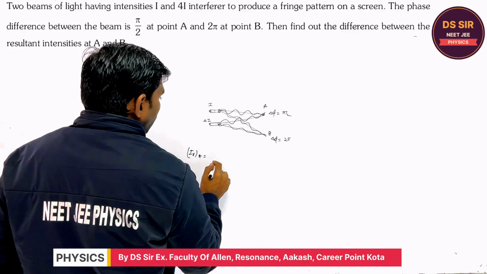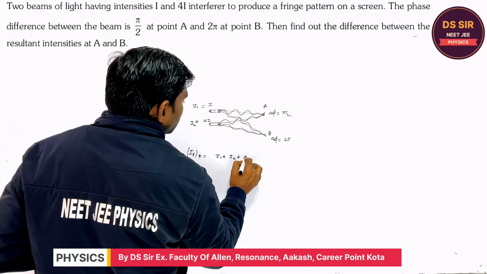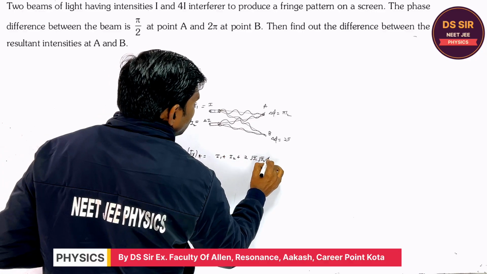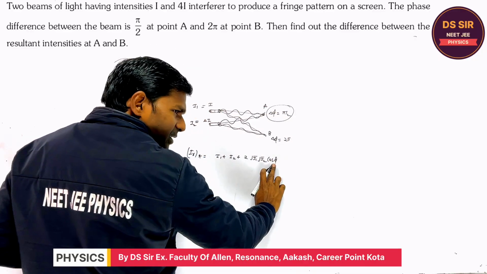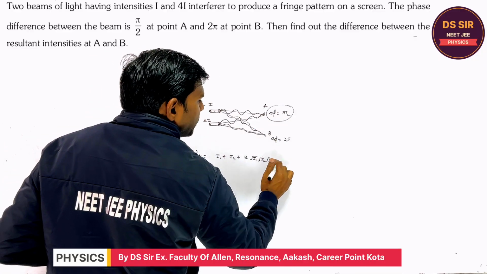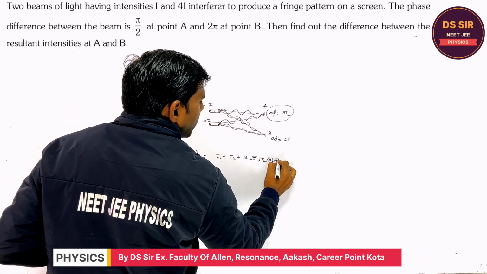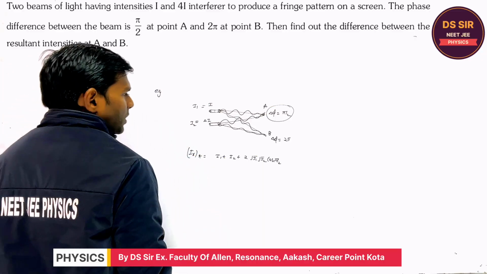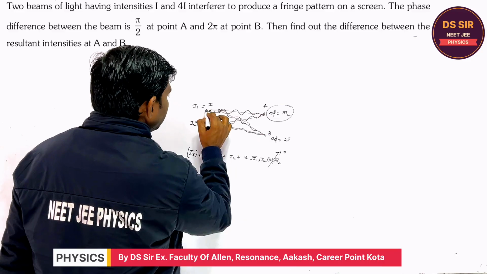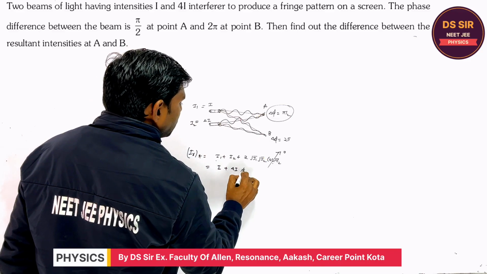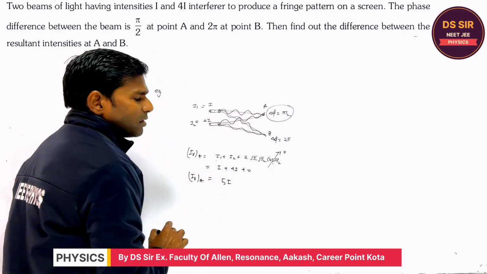Here this is I1, this is I2. So the resultant is I1 plus I2 plus 2 root I1 I2 cos of the phase difference. Sometimes it is represented by cos phi or sometimes by delta phi; there is no big difference. Here delta phi is pi by 2. What is cos pi by 2? Cos 90, which is 0. So the resultant intensity is I plus 4I plus 0, which is 5I. Is it clear or not?